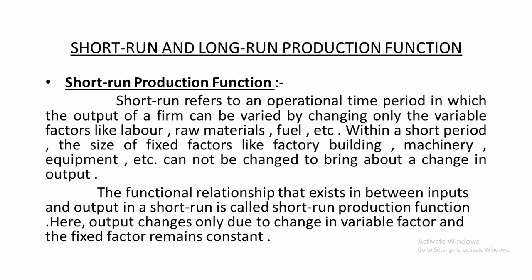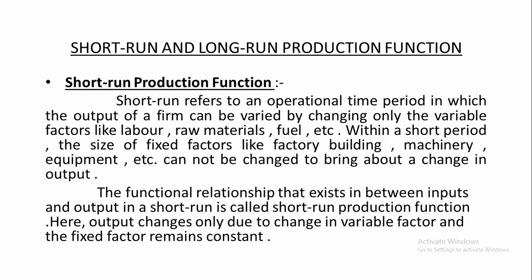We cannot change the size of machines, capital or buildings. To increase the output, we can change only some factors like labor, raw materials, fuel, etc., and they are known as variable factors.